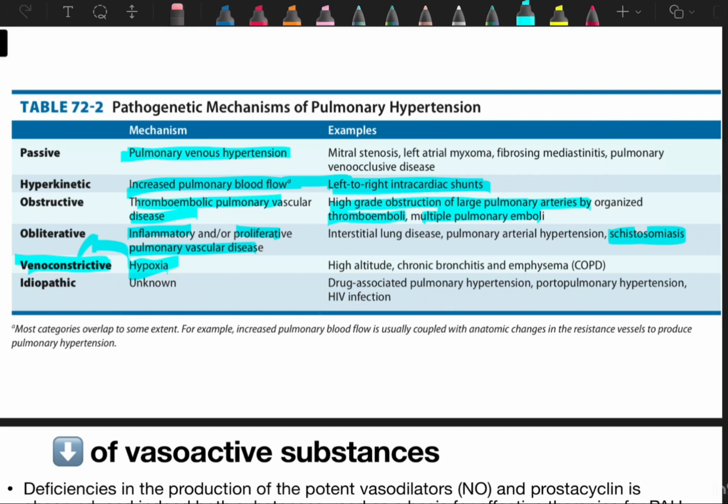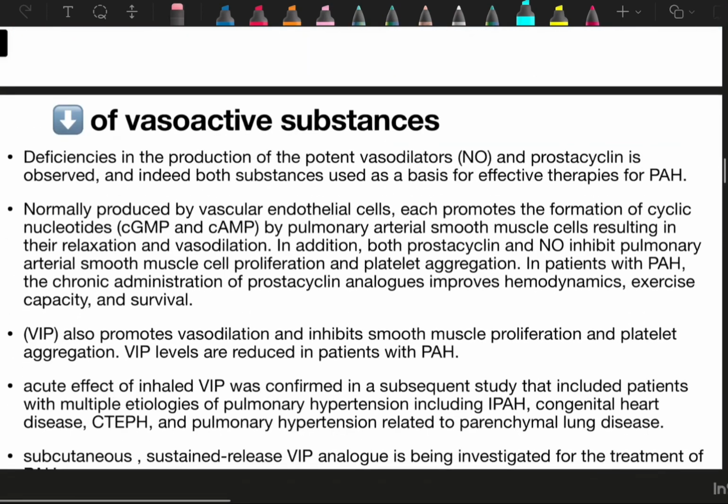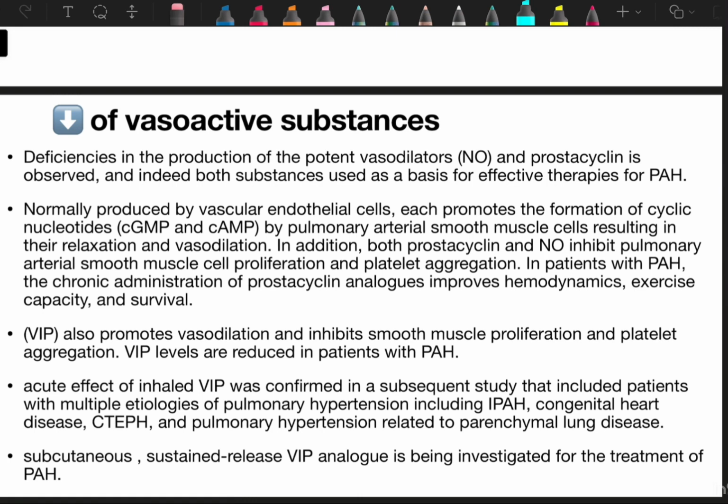Then comes idiopathic causes like drug-associated pulmonary artery hypertension, portopulmonary hypertension or HIV infection. So here the mechanism is unknown. Now comes decrease of vasoactive substances in the pulmonary vasculature. Deficiency in the production of potent vasodilators like nitric oxide and prostacyclin is observed. And indeed both substances are used as a basis of effective therapy. So now in the management part we will discuss these as the basis of effective therapy for pulmonary artery hypertension. What are these vasodilators, nitric oxide and prostacyclin?